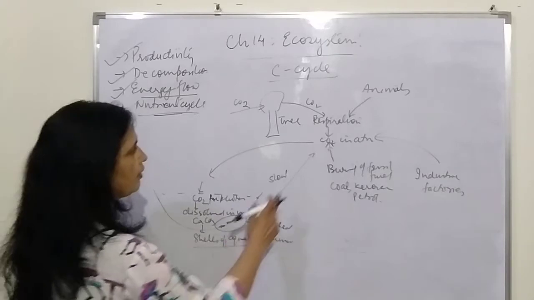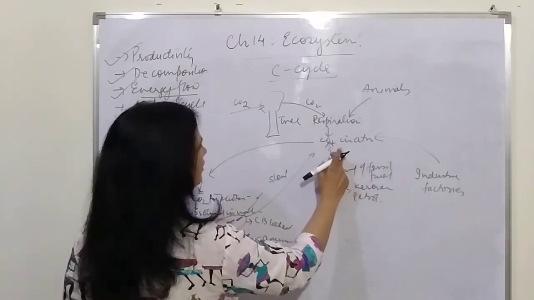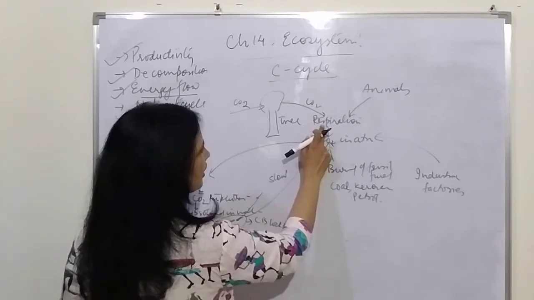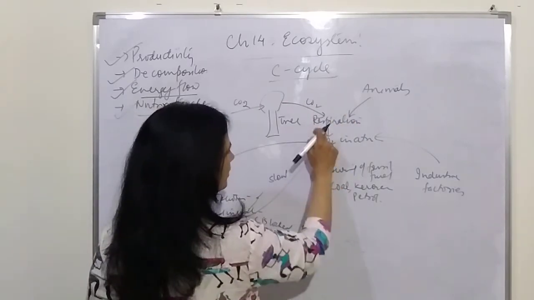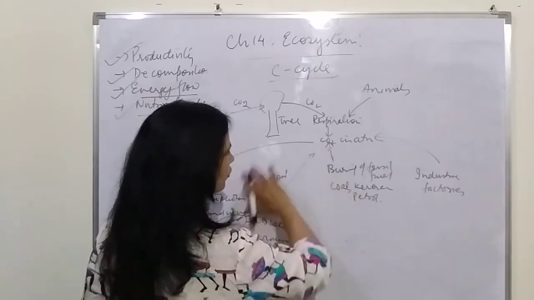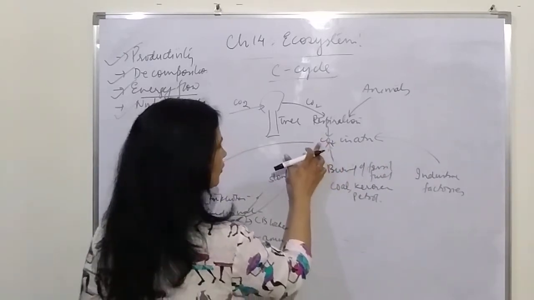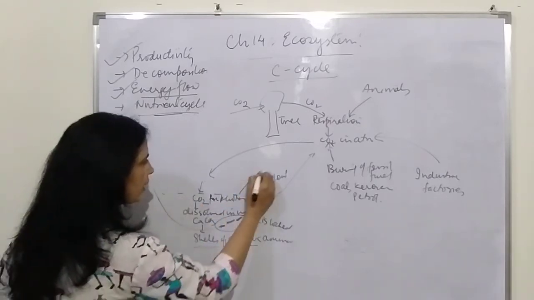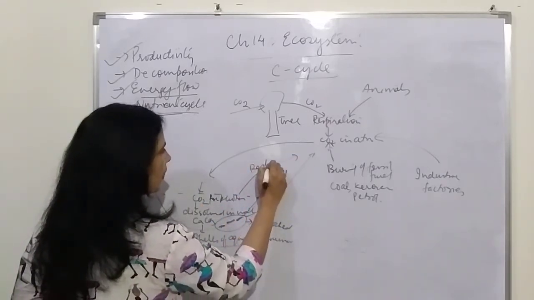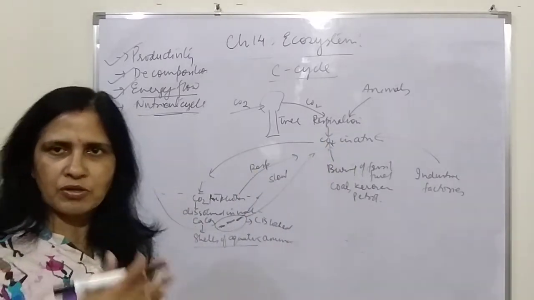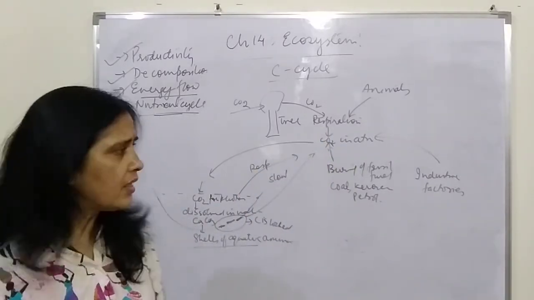So what is happening here? The carbon dioxide present in the atmosphere is taken up by the plants, then there is release of carbon dioxide by the plant itself, by the animals, also by the industries, also by the burning of fuel. So everything is adding into the atmosphere. From the atmosphere it goes to the aquatic organisms, and when they respire, the carbon dioxide is returned to the atmosphere. So it keeps on happening that way.